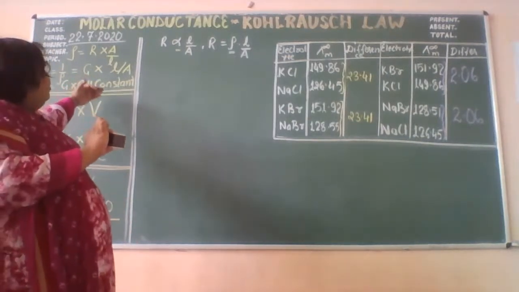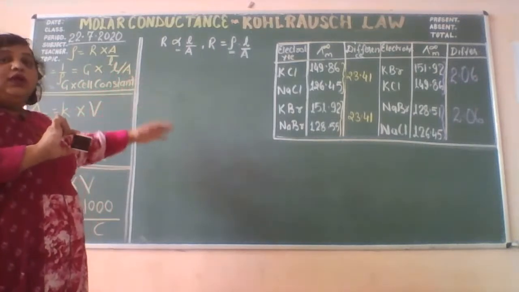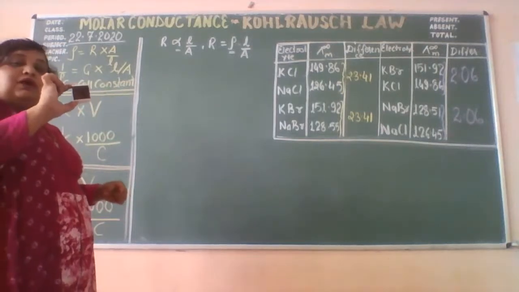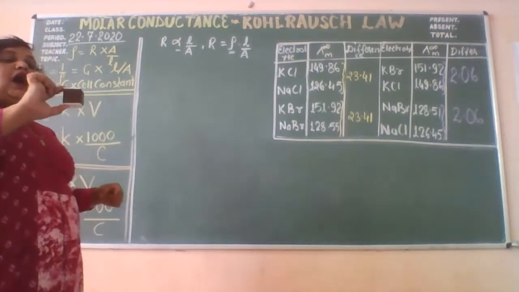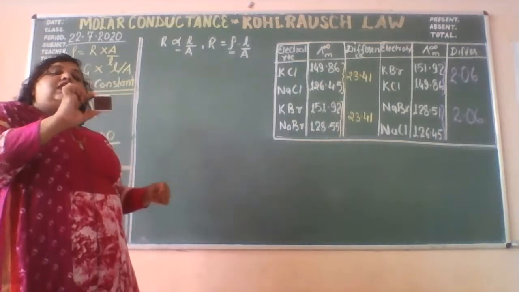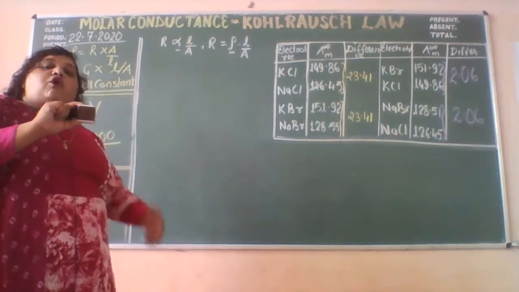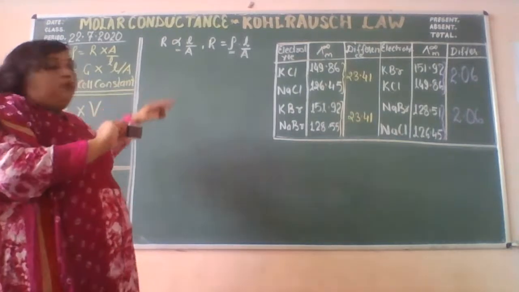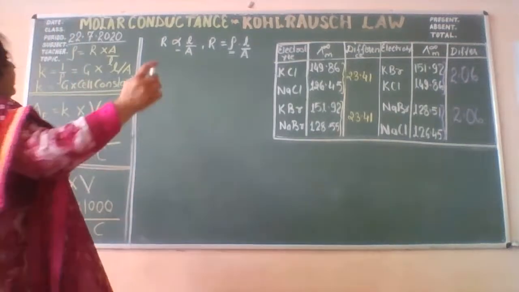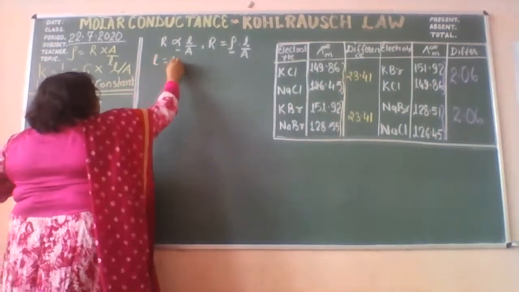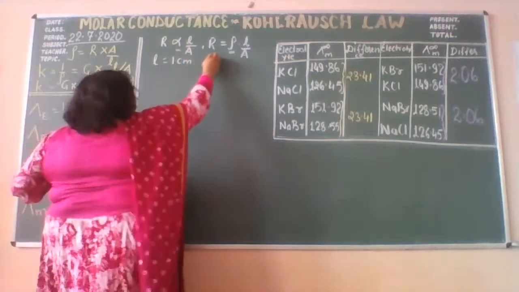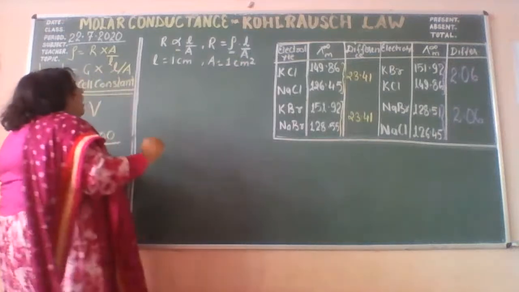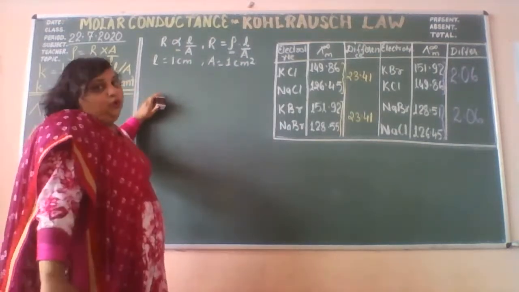I am repeating because today's topic I have correlated with this term. It is very important that you must understand. And I think now you can say that it's a constant value for any particular substance, right? When both the quantities L and A are unit, that is L is 1 centimeter and A is 1 centimeter square, R is equal to rho.